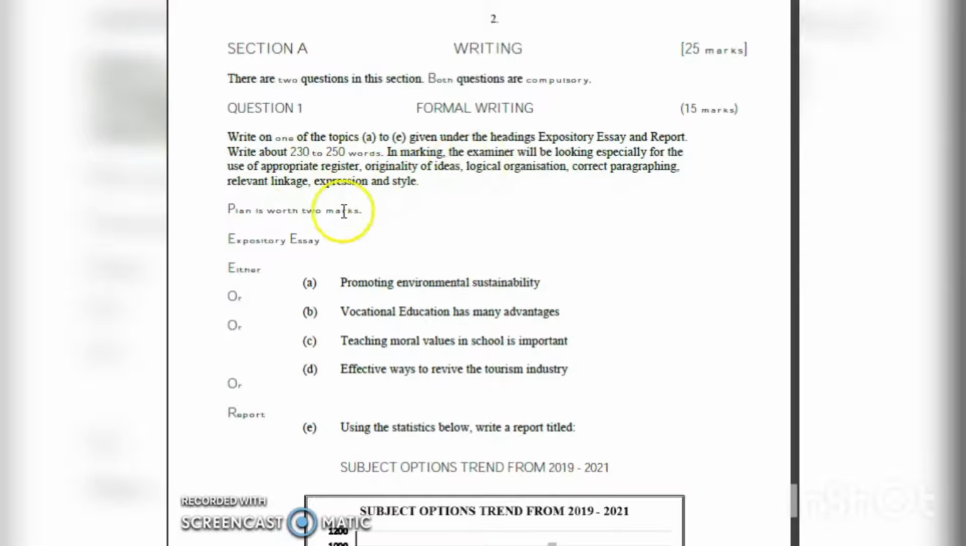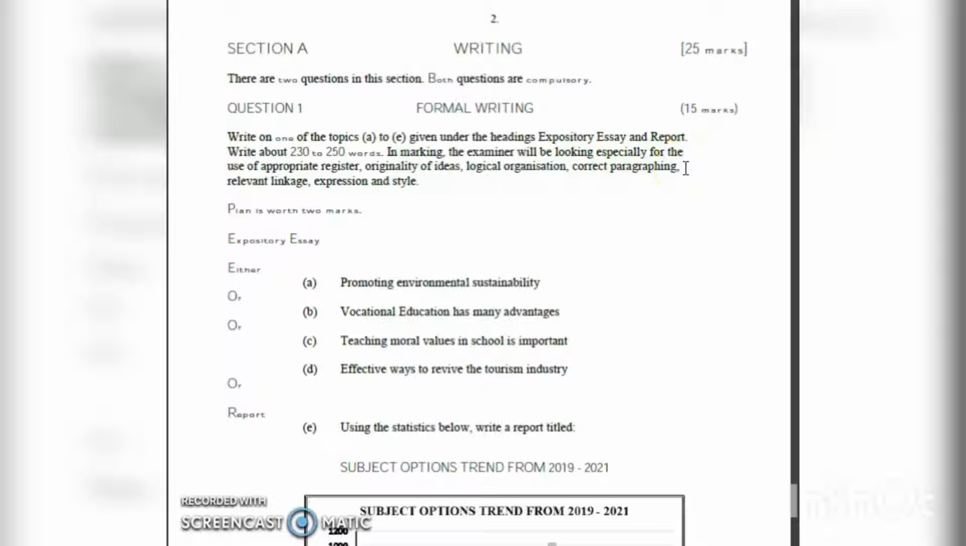We're looking for appropriate register. If you have chosen expository essay, there is a certain way of writing it. If you're looking at both expository and report writing, there's originality of ideas. Originality of ideas will come from your recommendations for report writing, and for your expository, obviously you are going to discuss facts and figures pertaining to the topic. Logical organization means it has to make sense. It has to go in chronological order, from 1 to whatever you're going to discuss, in order. Correct paragraphing basically means your paragraph skills.